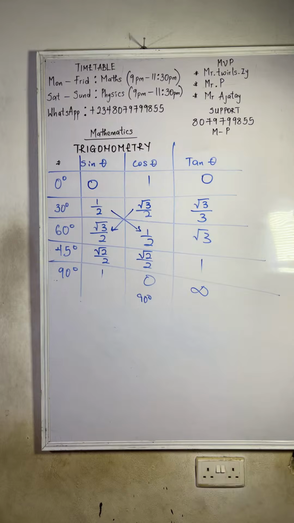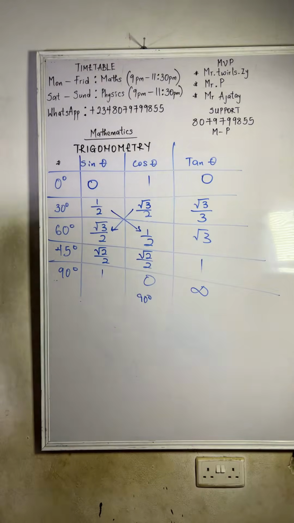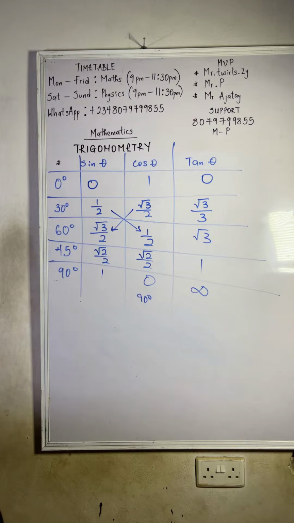So now let's just solve a few more examples, then I think we might round up anytime soon. Then we'll come back to bearing and distance some other time.